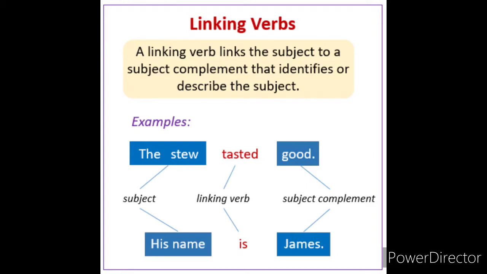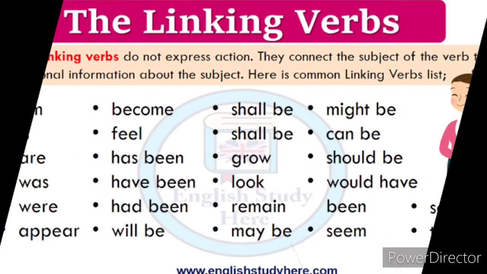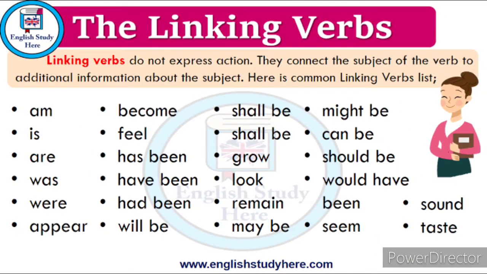So when in a sentence there is a subject and subject complement in between, whatever word comes, it may be an action verb or it may be a linking verb, but it should be called a linking verb only. Okay. So see here children, another example for linking verbs. Linking verbs do not express the action. They connect the subject of the verb to additional information about the subject, that is the complement.